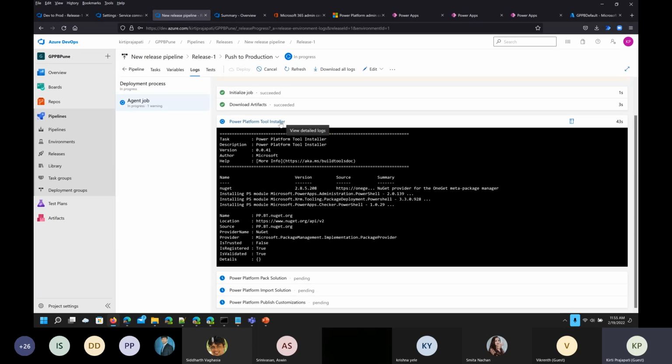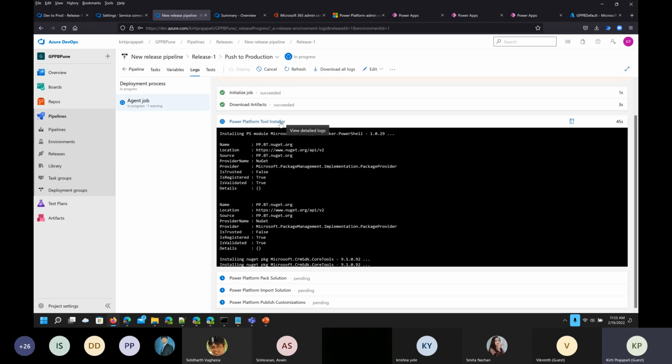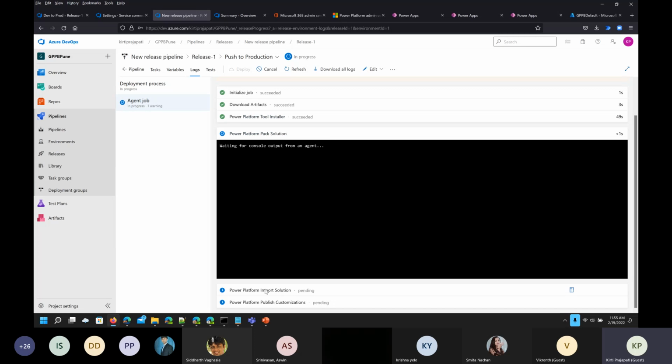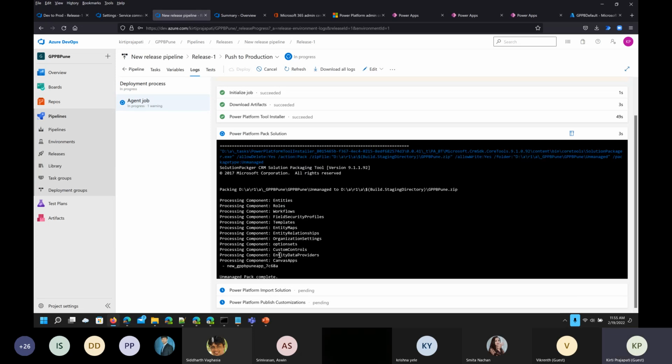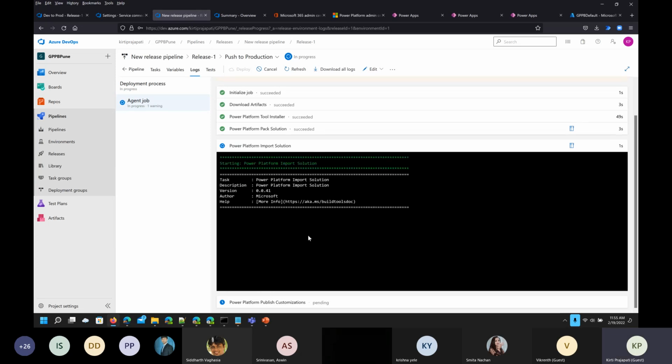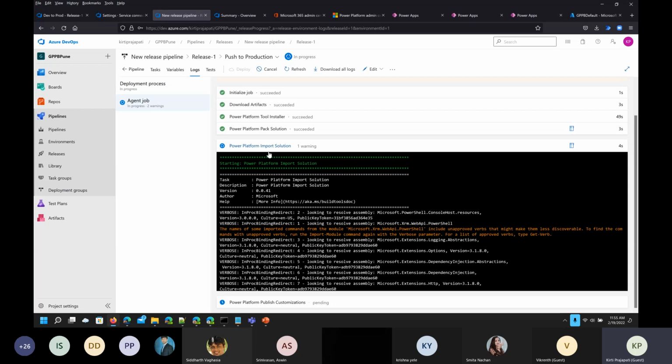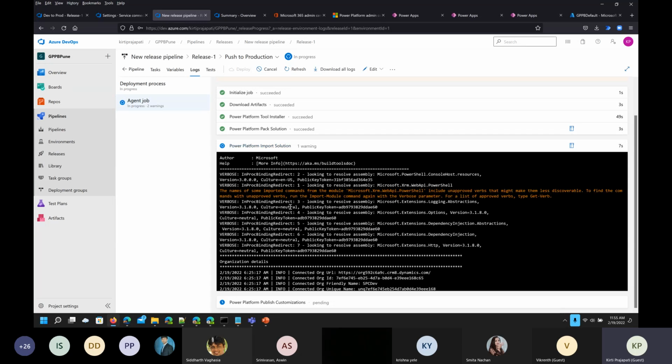This is the only step which can take around 2 minutes. The rest of the tasks will take less than 30 seconds maybe. So yeah, I think we are good, importing the solution. Fingers crossed, we should not have any error.